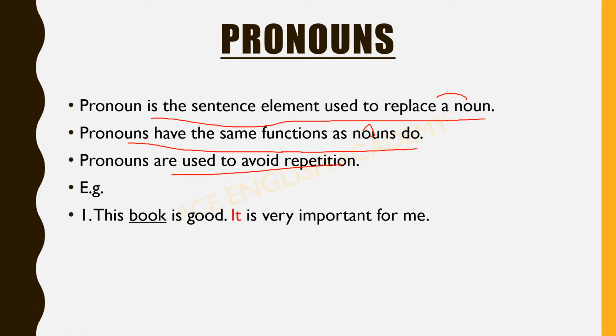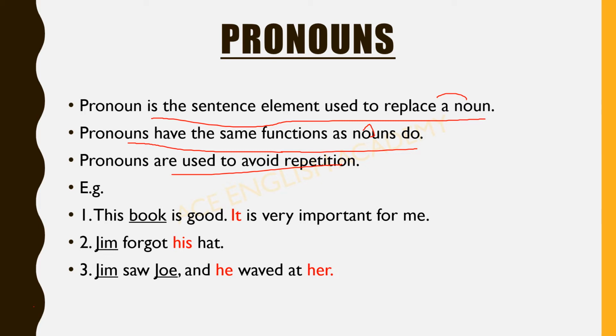Let's see examples here. This book is good. It is very important for me. So here book is a noun, and in place of the noun I have used here "it." So this is a pronoun. This book is good. It is. So we are talking about the same book, but instead of using the word book again, I have used here "it." So this is a pronoun. Okay.